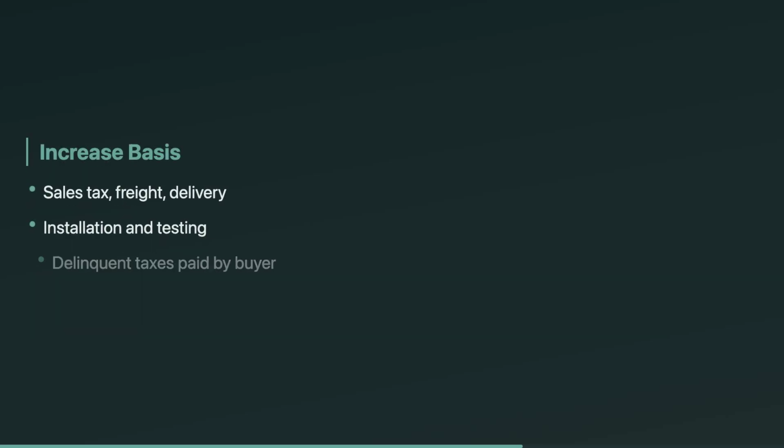To build adjusted basis, you add capitalizable costs. These are costs to acquire the asset, get it ready to use, or improve it. Common adds include sales tax, freight-in, delivery, installation, and testing. For real estate, if the buyer pays delinquent real estate taxes owed by the seller, that amount can increase basis. And major improvements, like paving a driveway, get added because they extend life or add value.